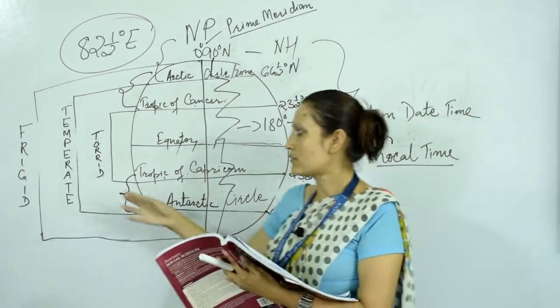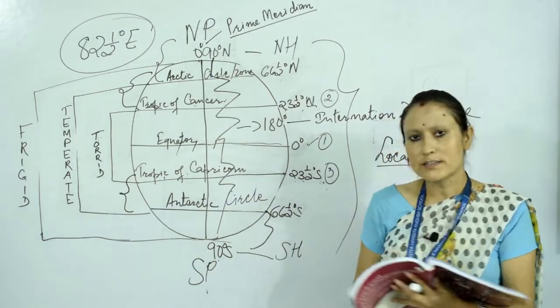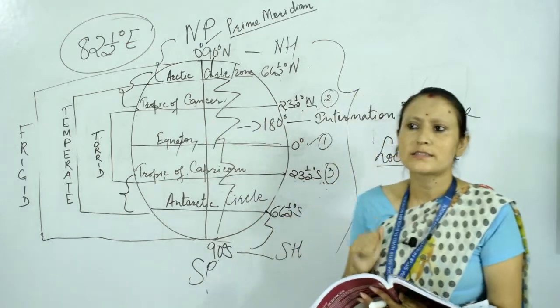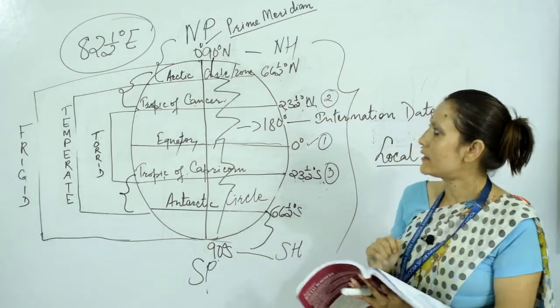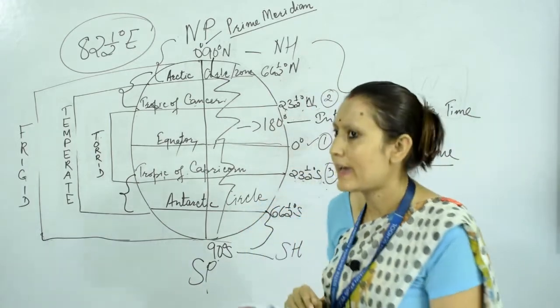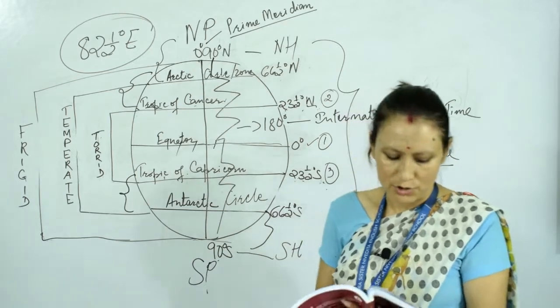Another is the temperate zones, from Tropic of Cancer to Arctic Circle and Tropic of Capricorn to Antarctic Circle. These are the temperate belts. And the areas from Arctic Circle to North Pole and Antarctic Circle to South Pole are the frigid zones.